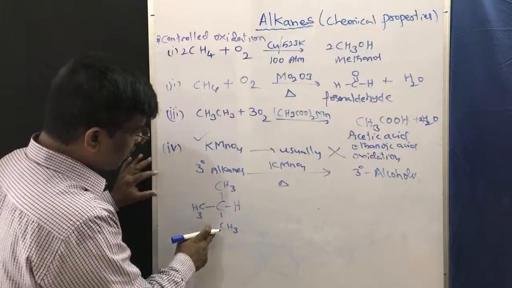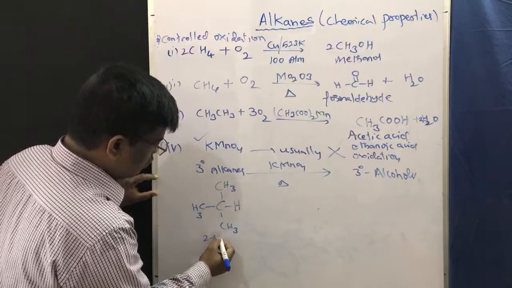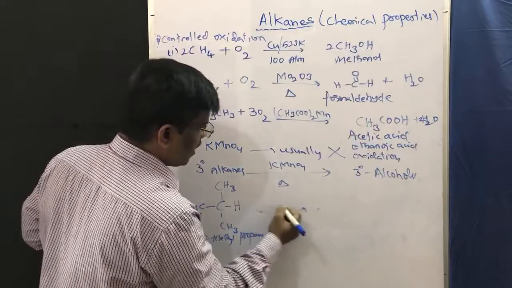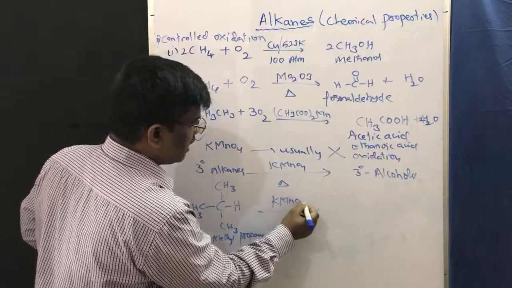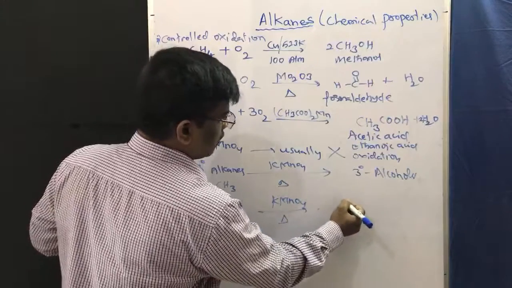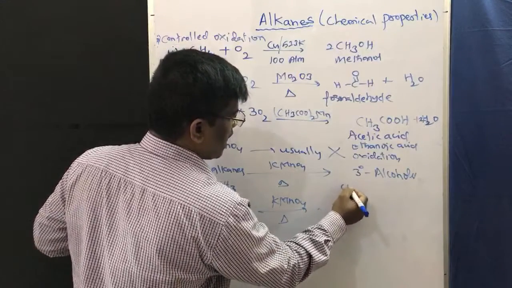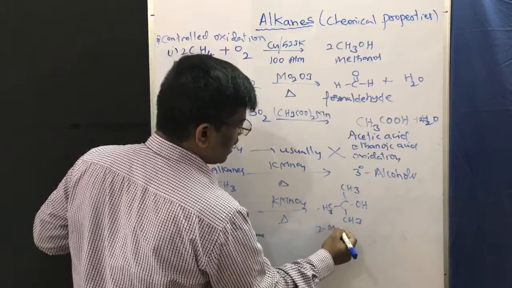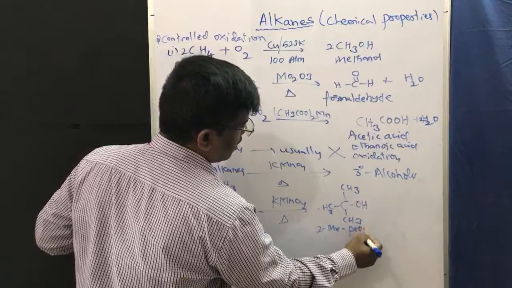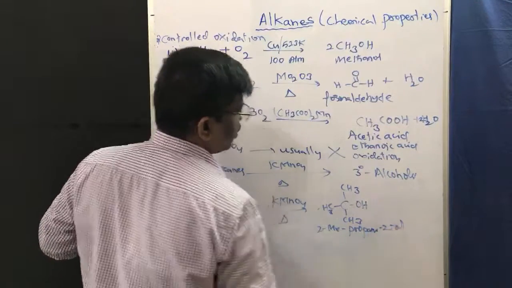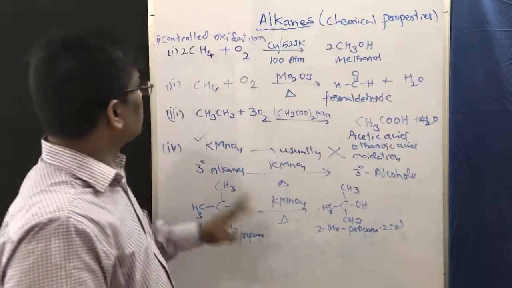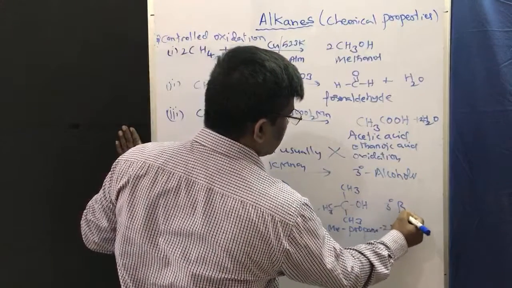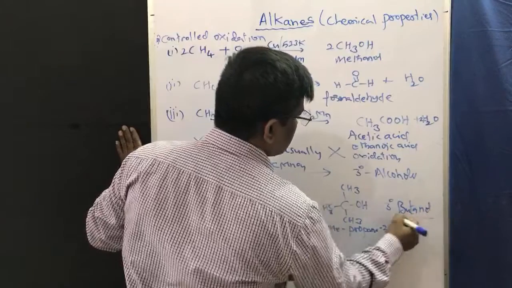Yes, 2-methyl propane. 1, 2, 3. 2-methyl propane in the presence of KMnO4 gives rise to 2-methyl propan-2-ol. This is the controlled oxidation. What is the common name? Tertiary butanol. It is also known as tertiary butanol.